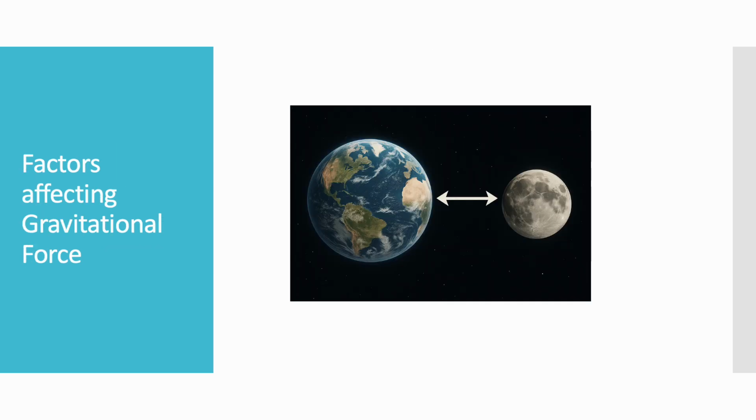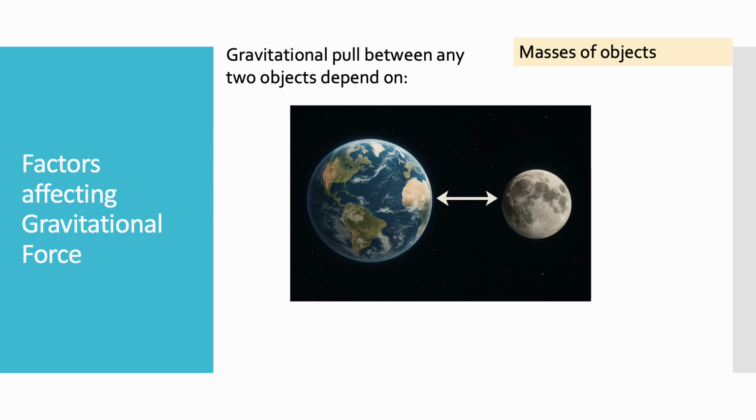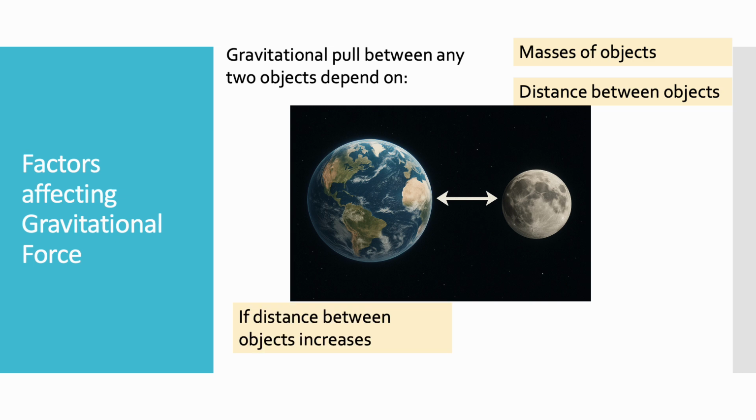Gravity is not just Earth pulling on you, it's a universal force. The gravitational pull between any two objects depends on the masses of the objects and the distance between them. If the distance between objects increases, the gravitational force decreases. Because Earth and Moon are massive, they attract each other. But you and your pencil don't notice the attraction. Why? Because it's too small.